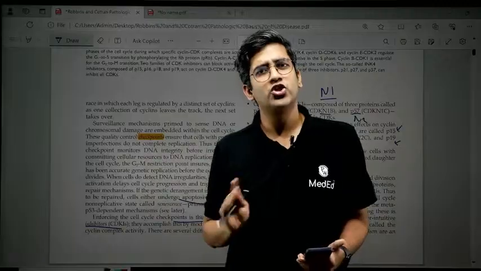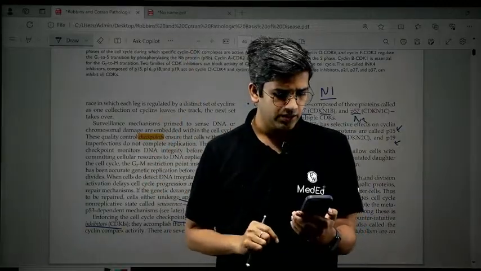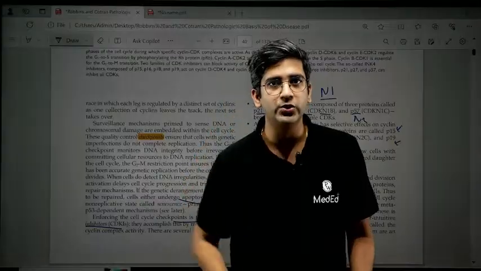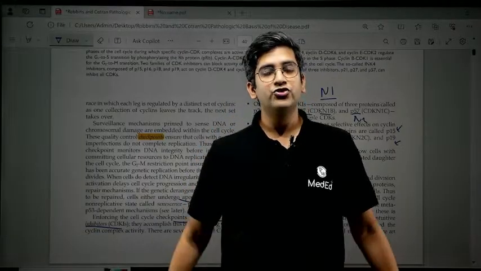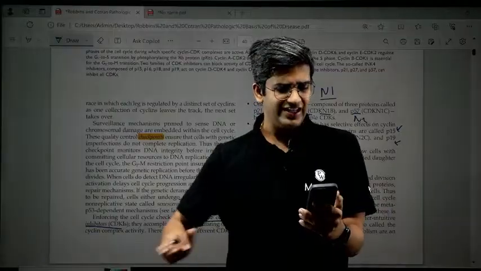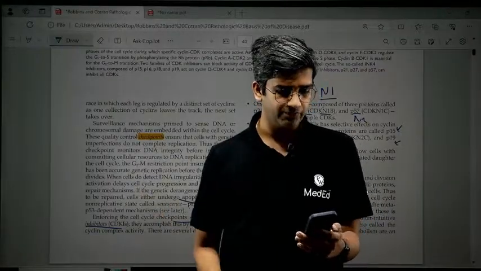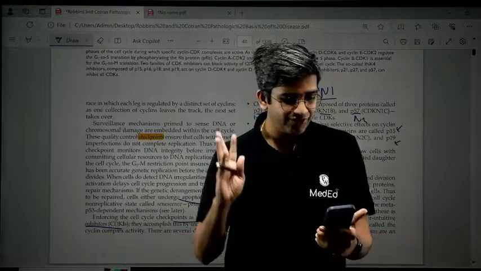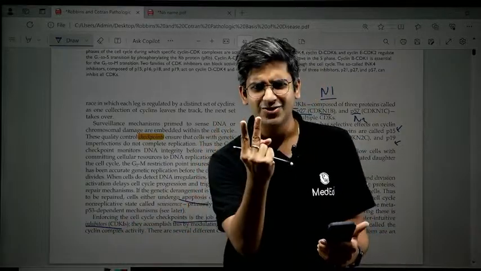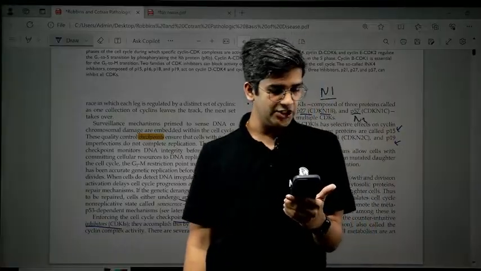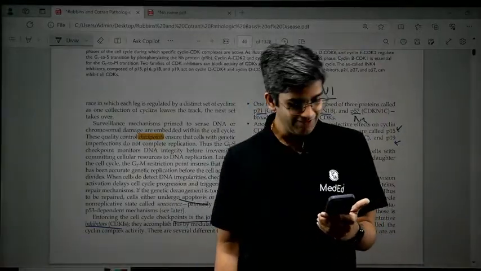Which do you think is the most important checkpoint? Let's see if some of you can comment on it. G1S or G2M? Where do you think error can happen more? Or where do I need a checkpoint very importantly? G1S or G2M? Comment. Please do comment. Maximum you will make a mistake. You have a 50% chance of getting it right. I just have 2 options. G1S or G2M? Okay, Parth has said G2M. Nayak has said G2M. Everyone is going for G2M.